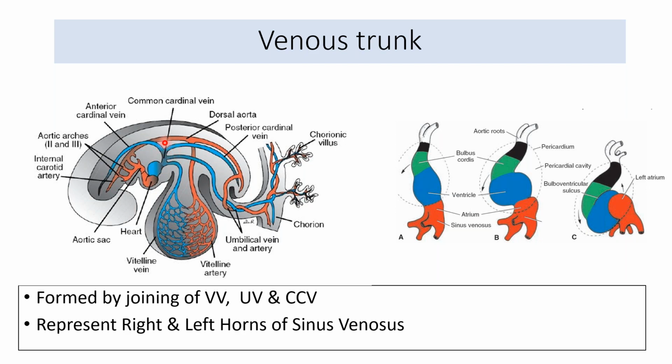This is formed by the joining of three veins: from the yolk sac area, the vitelline vein; from the connecting stalk area, the umbilical vein; and from the body wall, the common cardinal vein. The joining of all these happens at the horns of the sinus venosus. So this is the venous trunk.